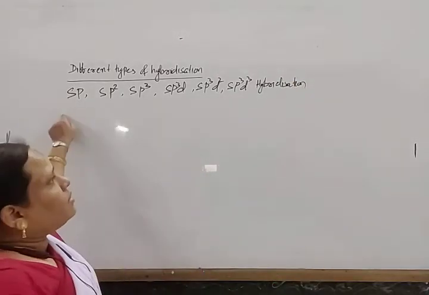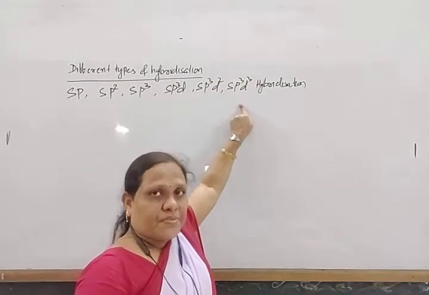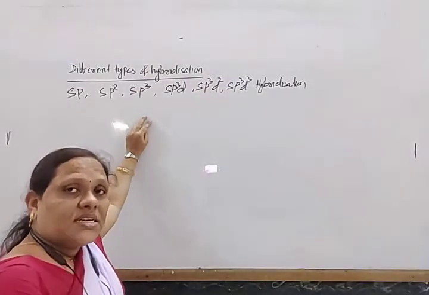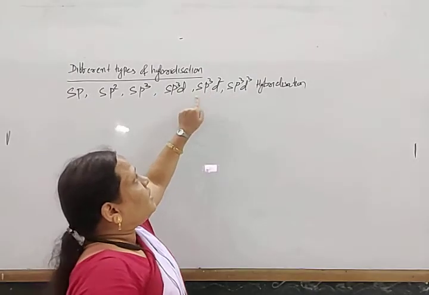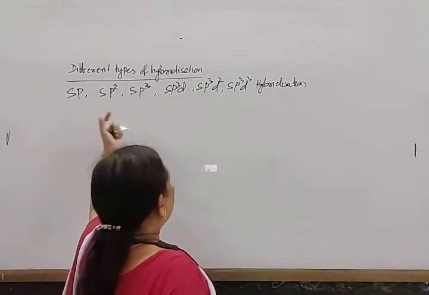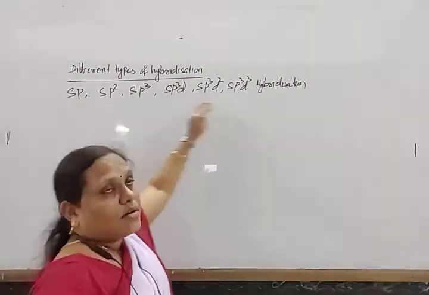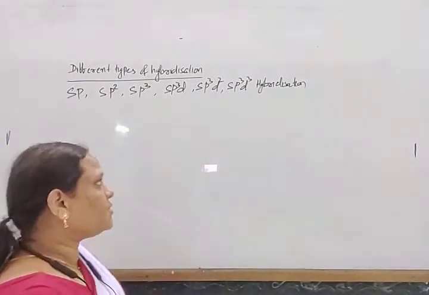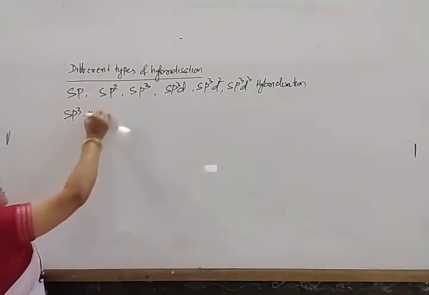Depending on how many orbitals and which orbitals take part in hybridization, it is classified into different types. Along with this, there are some other hybridizations also, that is dsp2, dsp3, d2sp3 and d3sp3. We will talk about all these hybridizations. Today we are going to do some simple hybridizations. So first we come to sp3 hybridization.